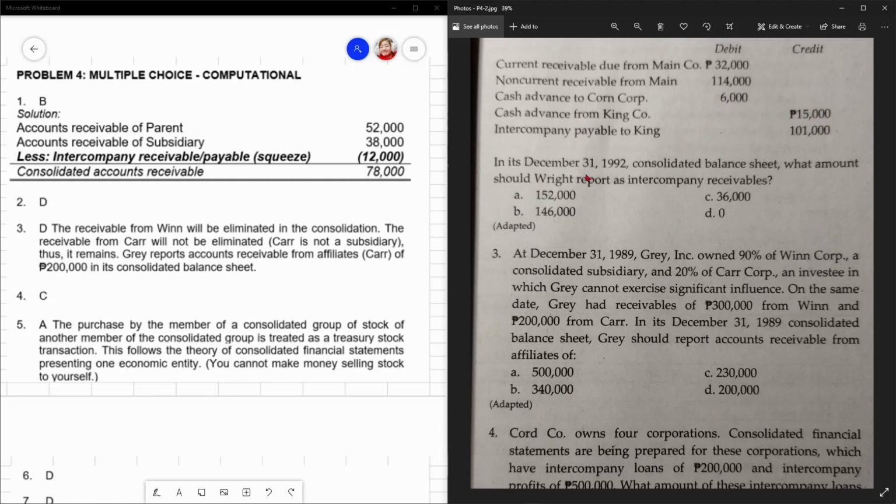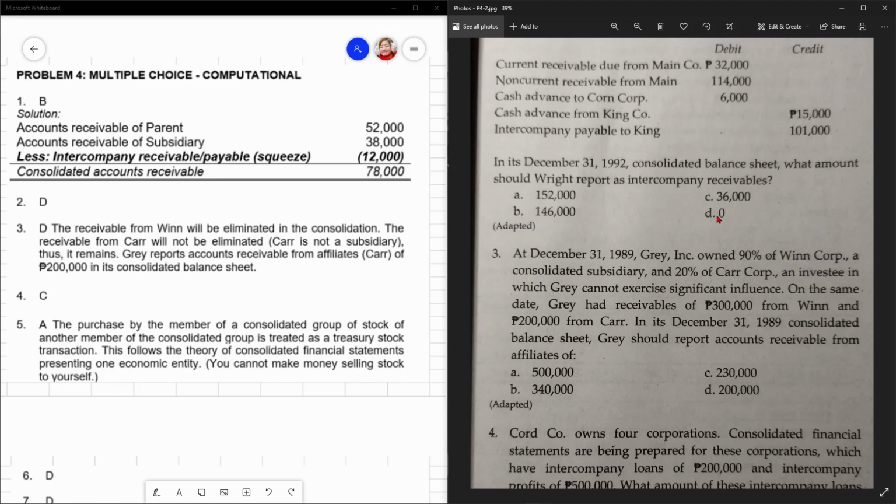So, ang tanong dito, in its December 31, 1992 consolidated balance sheet, what amount should Wright report, Wright being the parent, as intercompany receivables? The answer would be letter D. Why? Because that's intercompany receivables and we're talking about the consolidation. So, that will be eliminated, di ba?